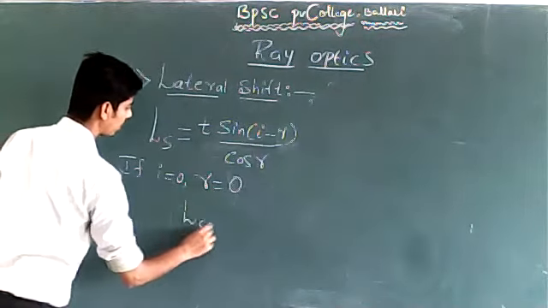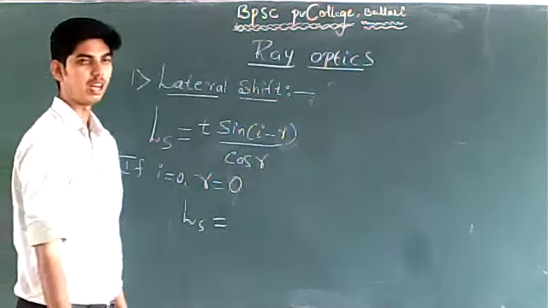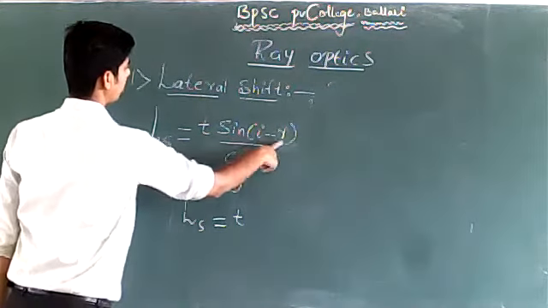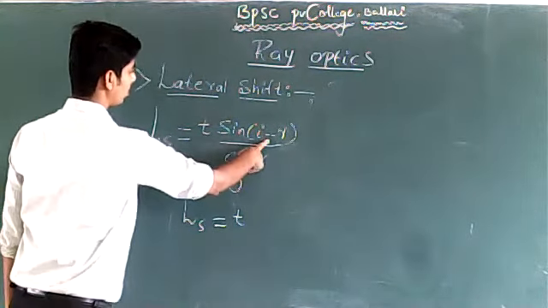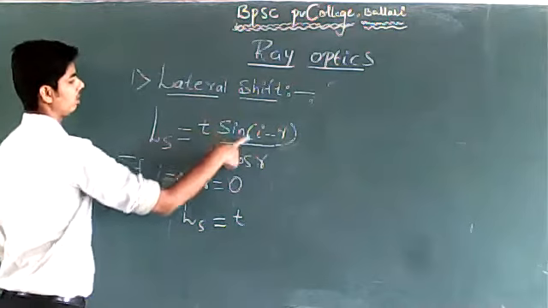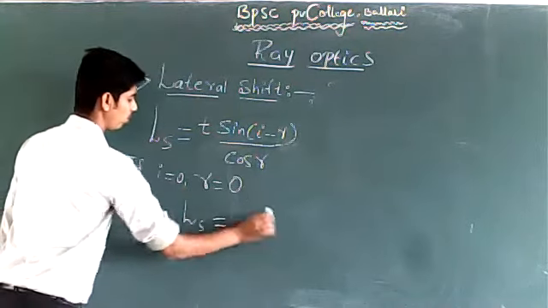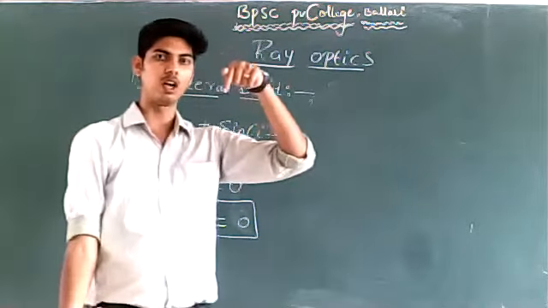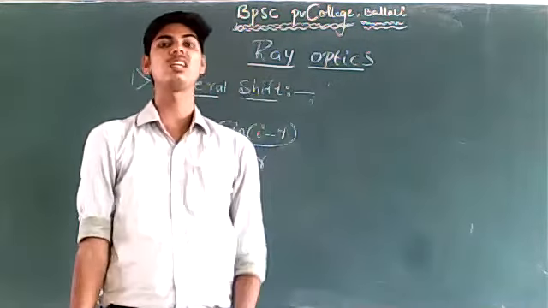So what will be the lateral shift in this case? The lateral shift is t into sin(0 minus 0), which is 0. Sin 0 is 0, and 0 divided by anything will be 0. So whenever a ray of light is incident along the normal, there will be no lateral shift.